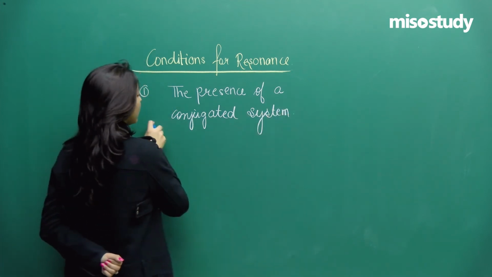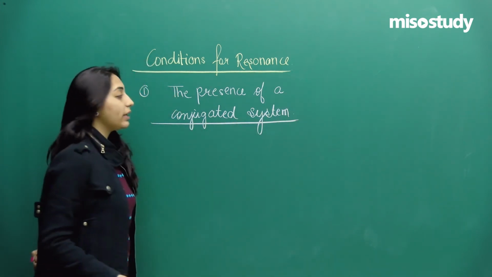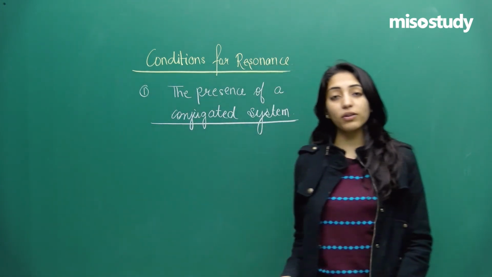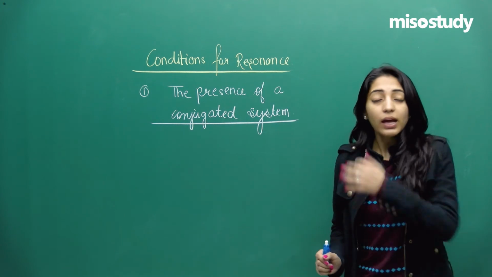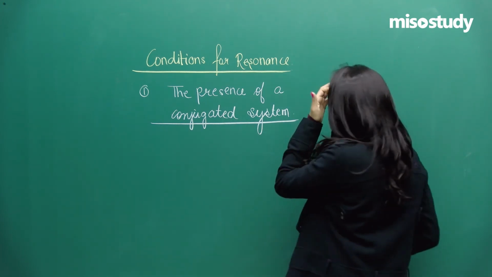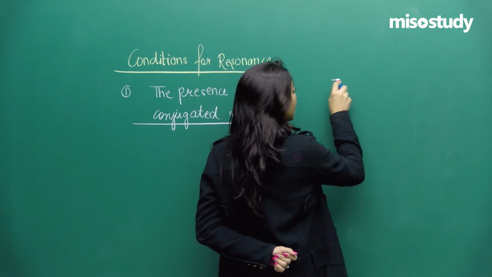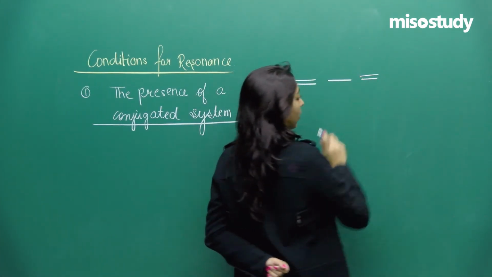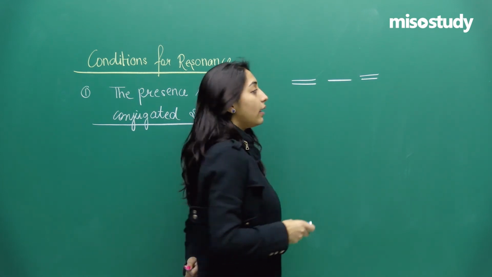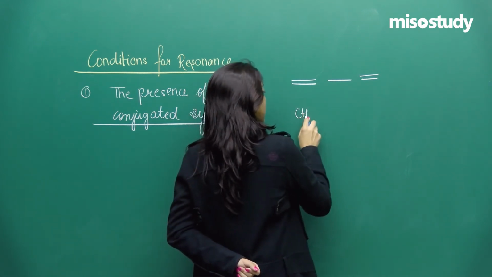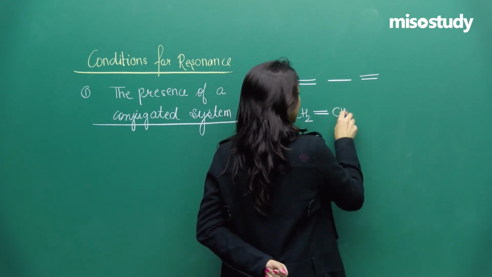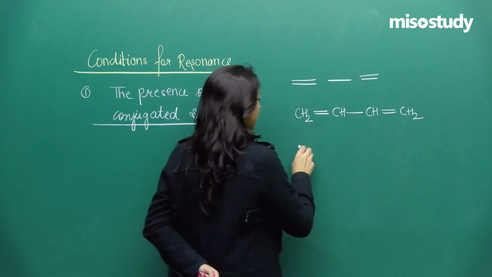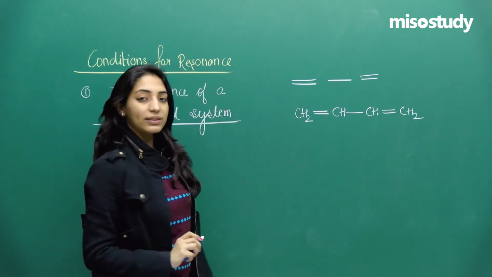Now the question in your mind is, what do we mean by a conjugated system, right? So this is what we have to study now. A conjugated system is something like, there has to be the presence of a double bond, then a single bond, and then once again a double bond. For example, CH2 double bond CH, CH double bond CH2. This is an organic compound which is written like this.